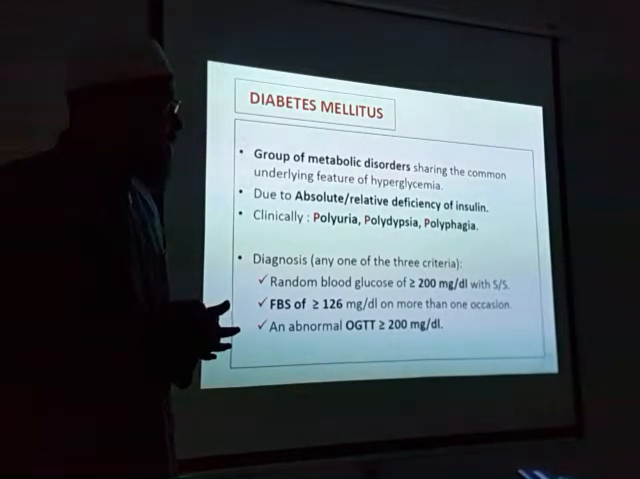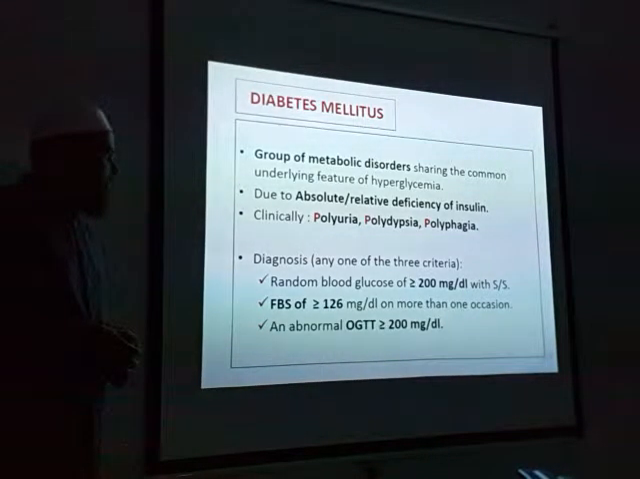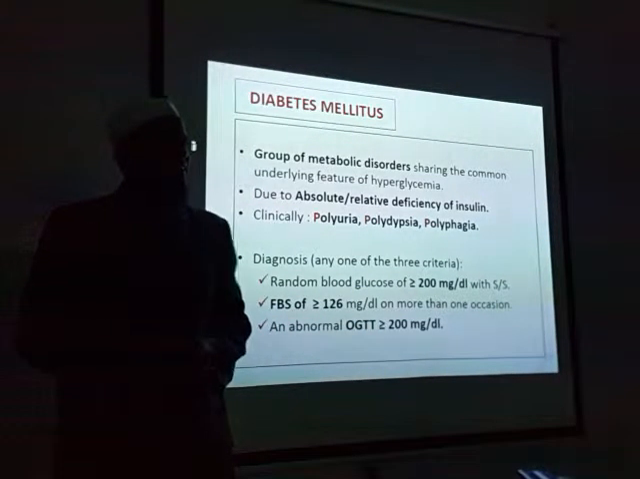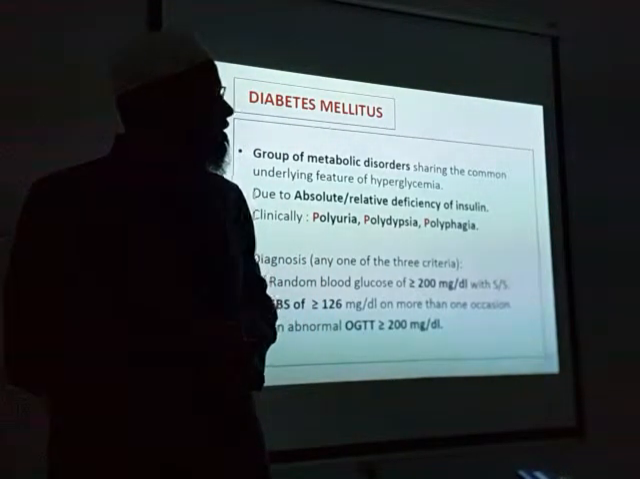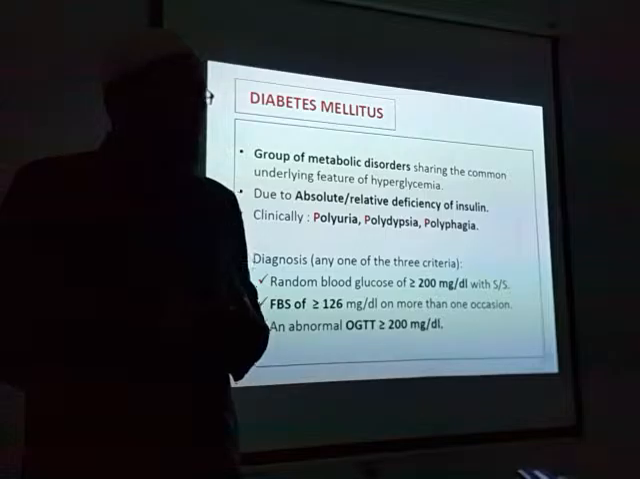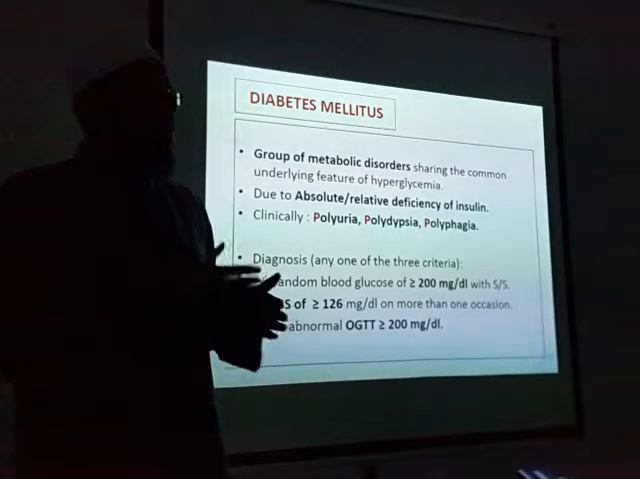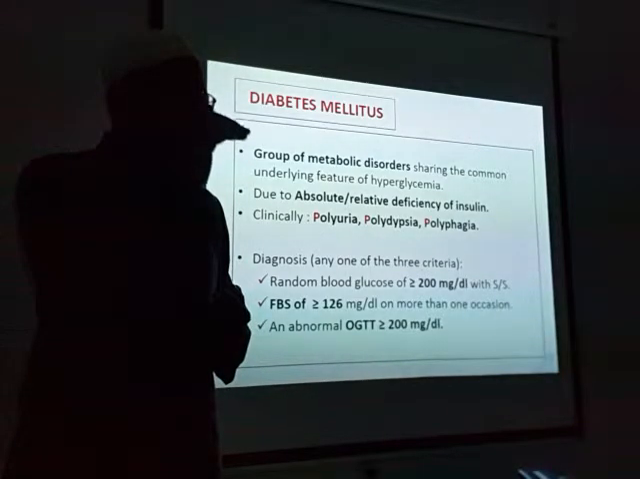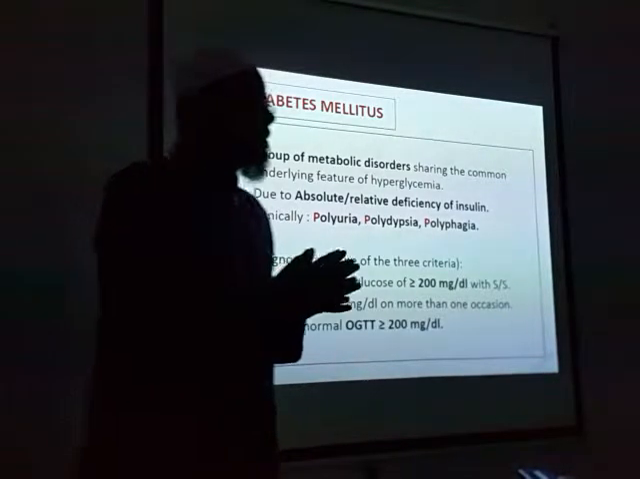Criteria, either one of these should be there: random blood glucose of more than 200 with signs and symptoms, fasting of 126, or abnormal OGTT. What is OGTT? OGTT stands for oral glucose tolerance test. It is the behavior of glucose or behavior of insulin. For example, if you take lunch now, after half an hour the glucose level slowly starts rising. After 1 hour it will rise to peak. After 1.5 and 2 hours, it will again come to normal in a normal person.